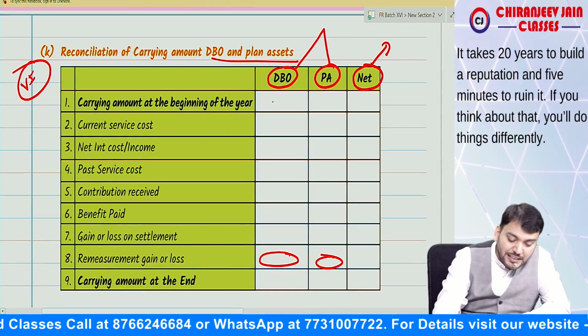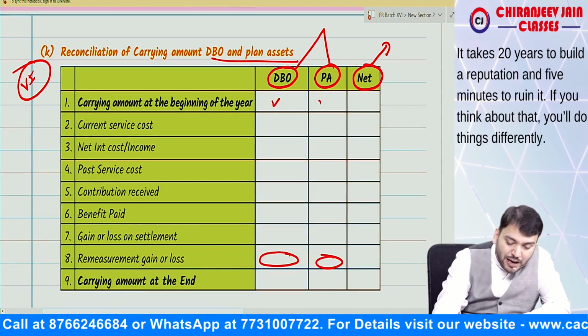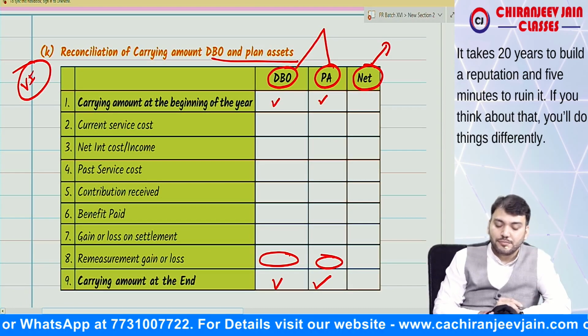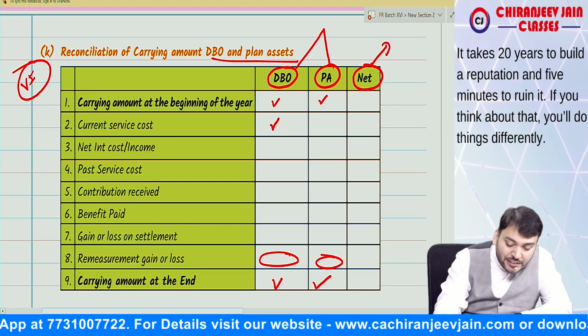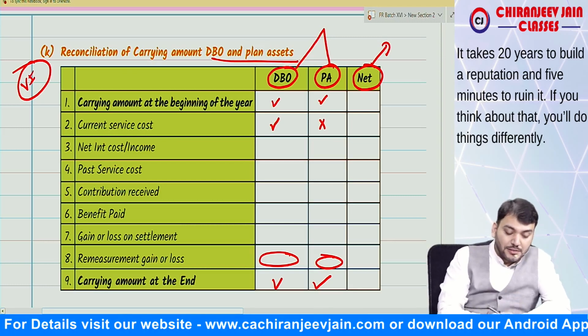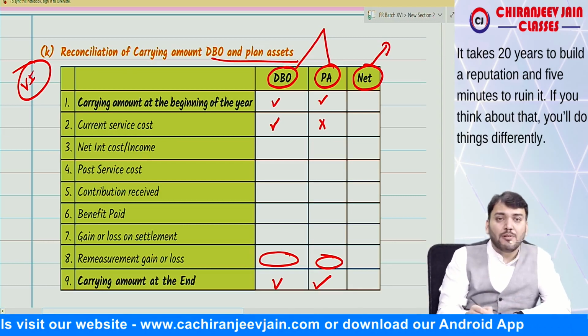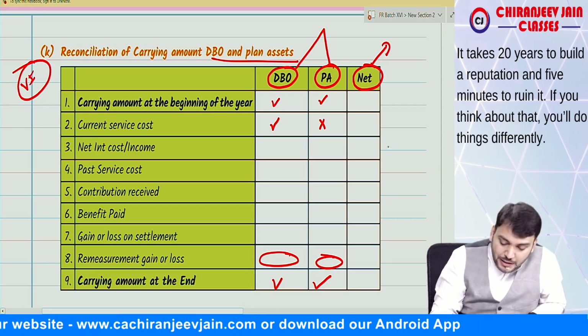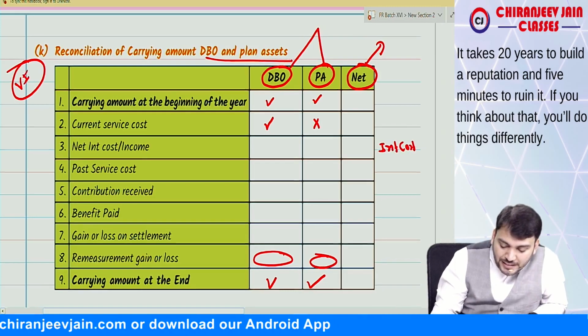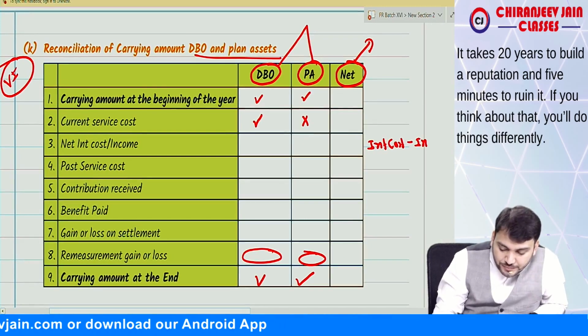We need to reconcile the carrying amount of DBO and plan asset at the beginning and at the end. This will be given in the question. Yes, sir. Then we add current service cost in this. Here, current service cost will not be added. Then net interest cost or income. What is the meaning of net interest cost or income? It is nothing but interest cost minus interest income on plan asset.